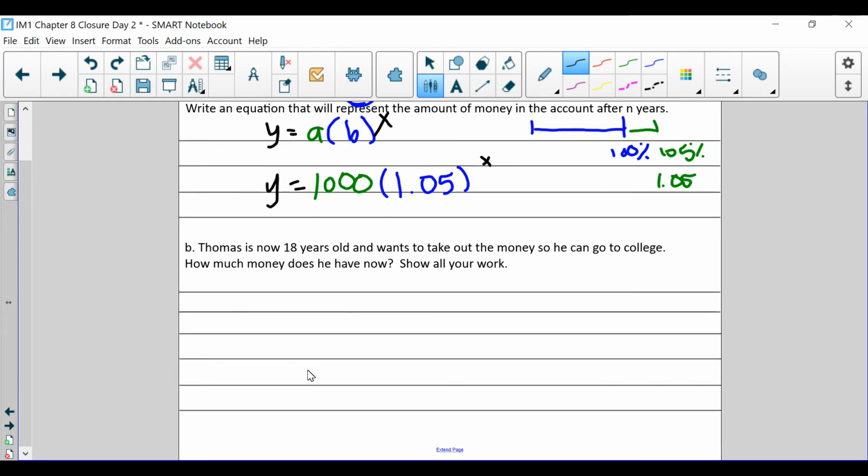Now, Thomas is 18 now, and he wants to take a look at how much his money has grown. So we're going to look at that. 1,000 is our starting point because his grandpa was super wise and put his money in the bank. 1.05 is here. And then instead of x, we're going to write what? We're going to write 18. And then let's find out how much money he has.